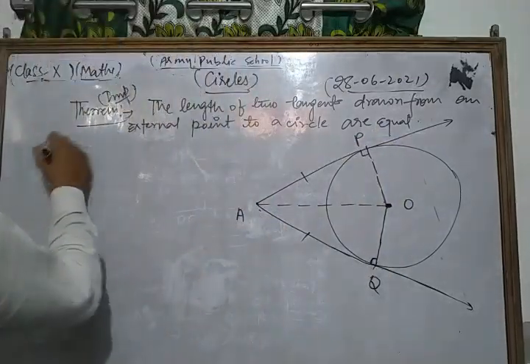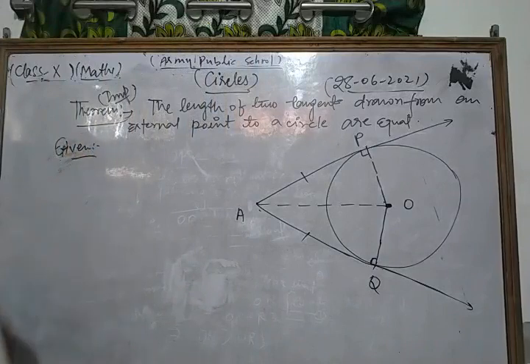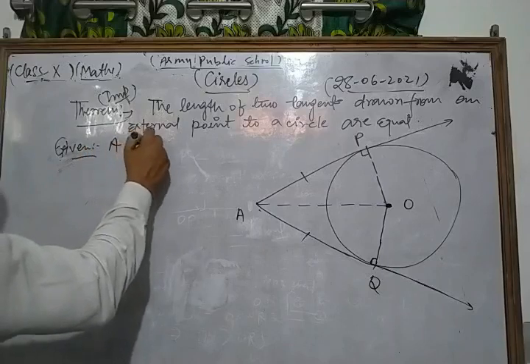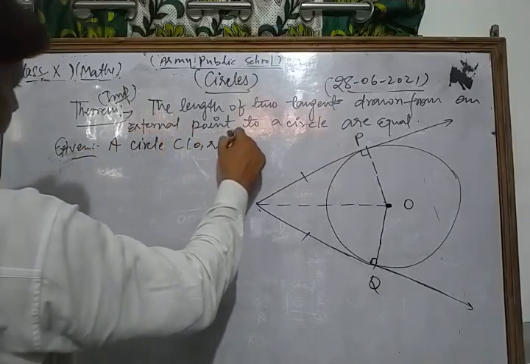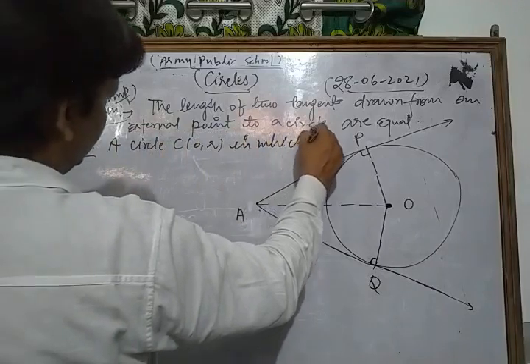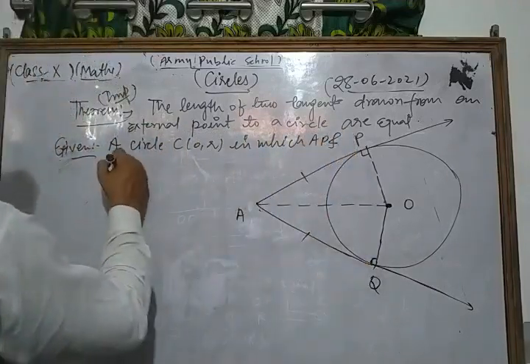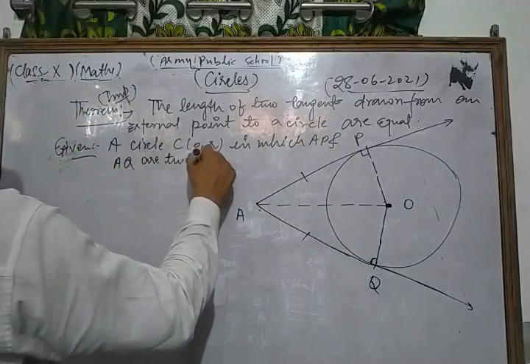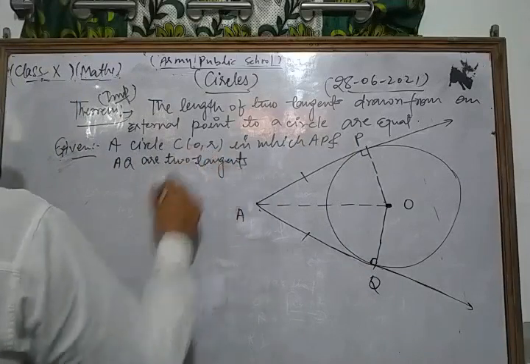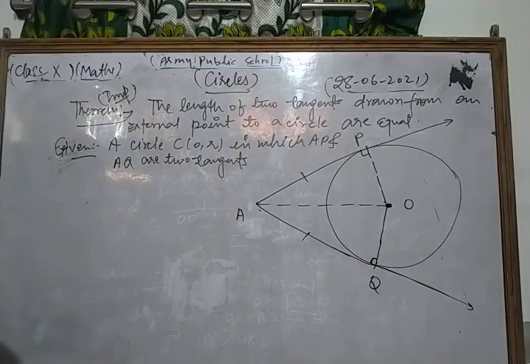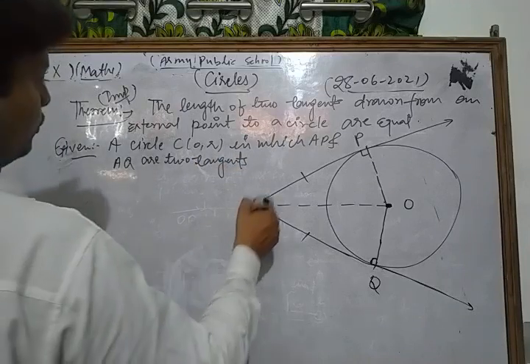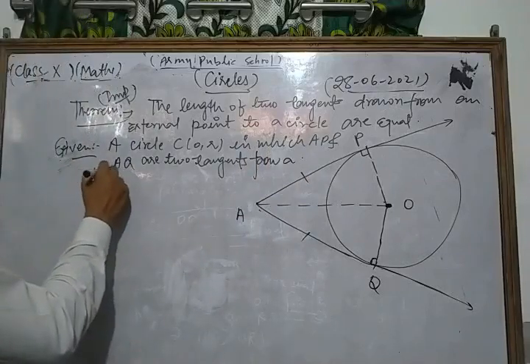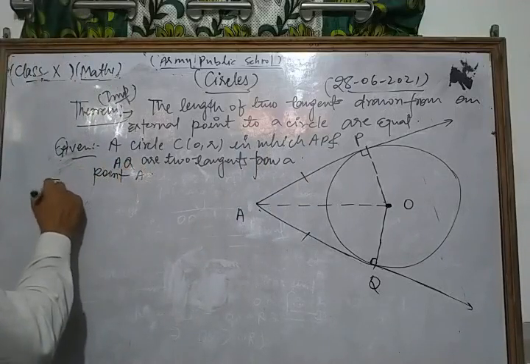Now first of all we write the given. Given: a circle C with center O and radius R, in which AP and AQ are two tangents from a point A. Now we write what to prove.